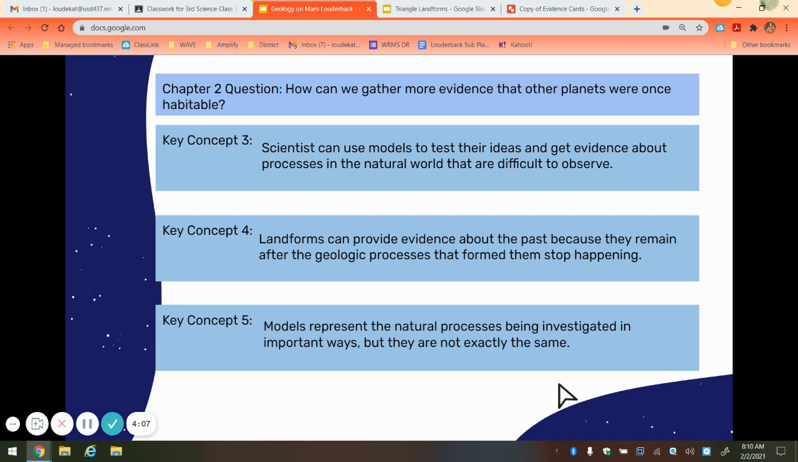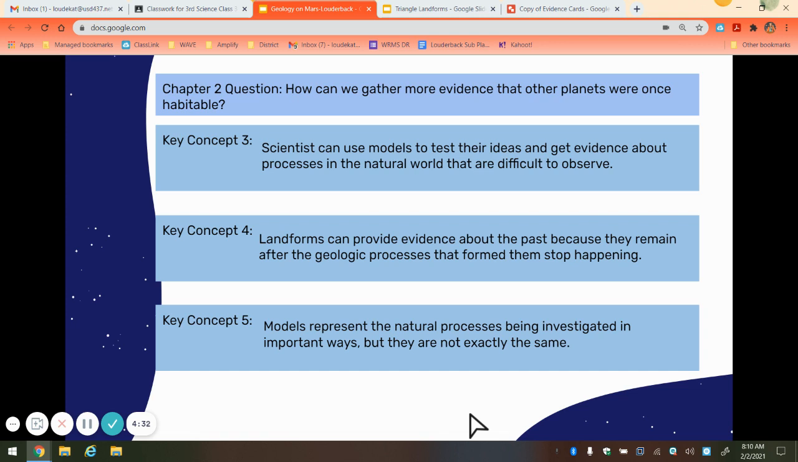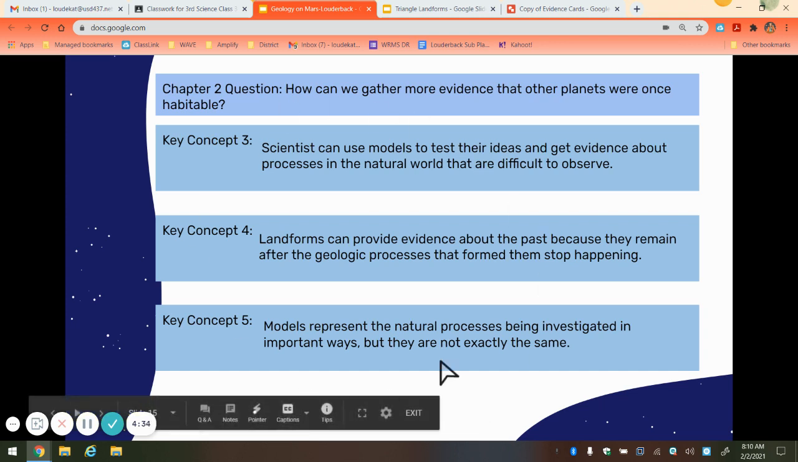We did key concept 4, landforms can provide evidence about the past because they remain after the geologic process that formed them stopped happening. And lastly, key concept 5, models represent the natural processes being investigated in important ways, but they are not exactly the same. So I would pause your video and type these key concepts into Google Slide 15. And then when you are ready, you may resume the video.